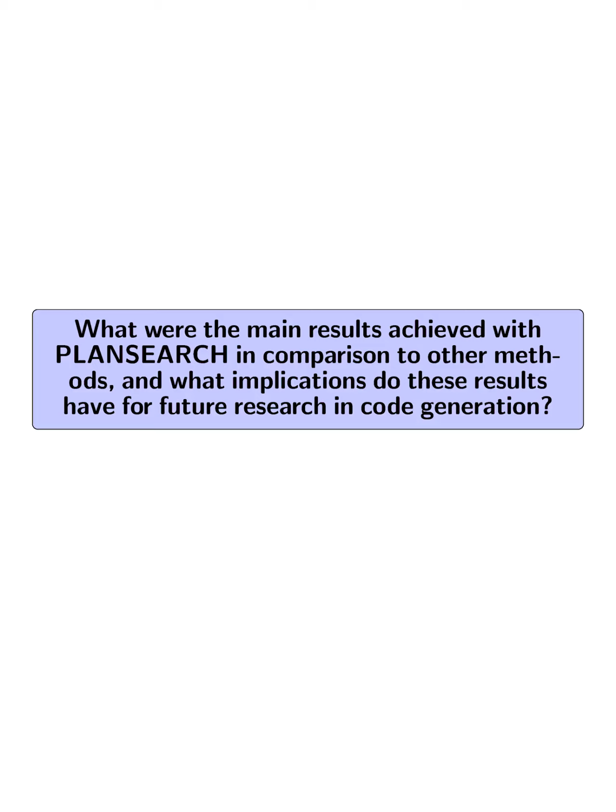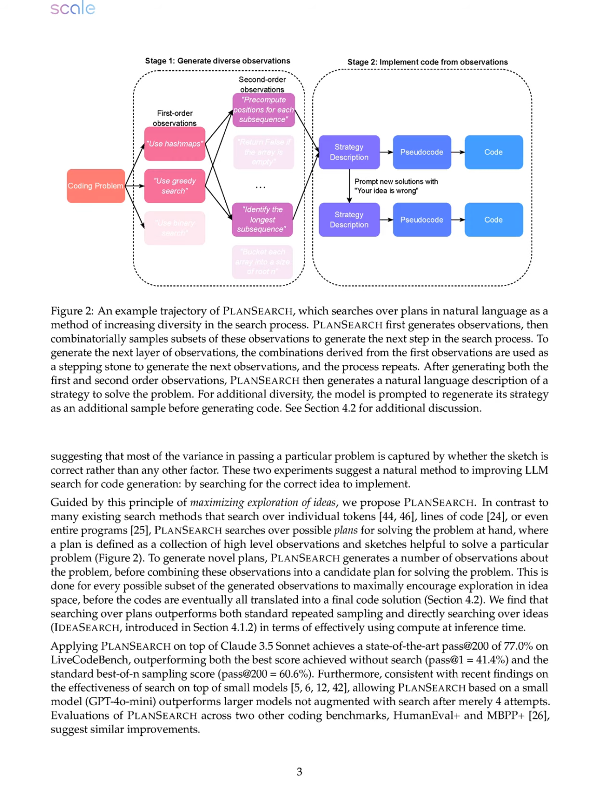What were the main results achieved with PLANSEARCH in comparison to other methods, and what implications do these results have for future research in code generation? The main results achieved with PLANSEARCH indicate a significant improvement in code generation performance compared to other methods, specifically outperforming both standard repeated sampling and the IDEASEARCH method.